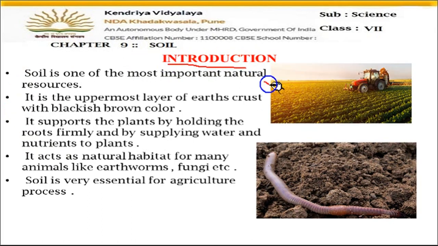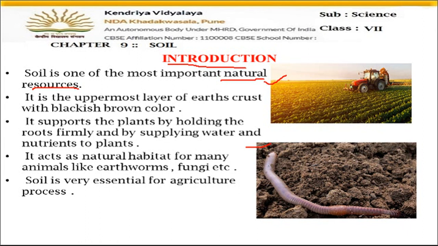So here in the pictures you can see the soil. Now soil is one of the most important natural resources. Why are we calling it a natural resource? Because it is present in nature. It is a gift of nature to us. Humans cannot make the soil. So soil is present in nature. It's a God gift to all of us. So it's a natural resource.